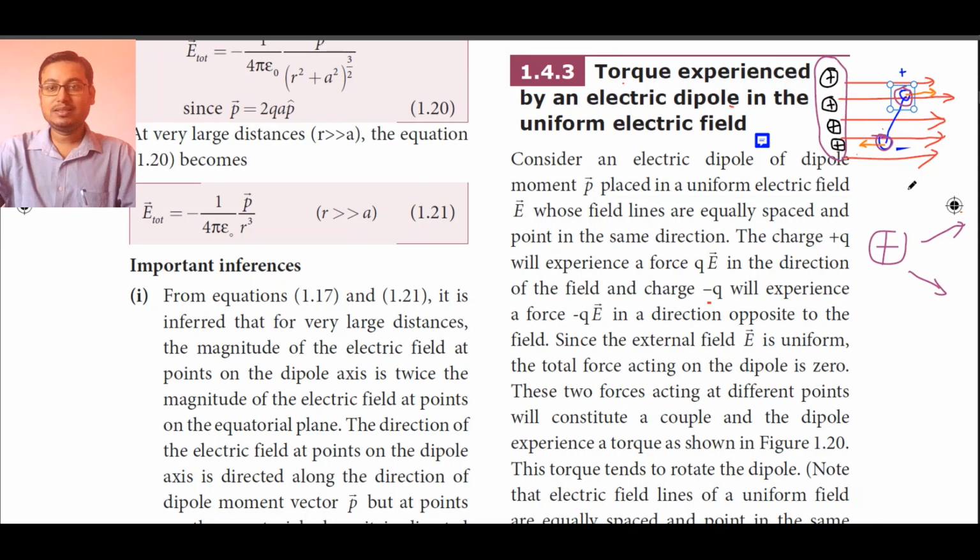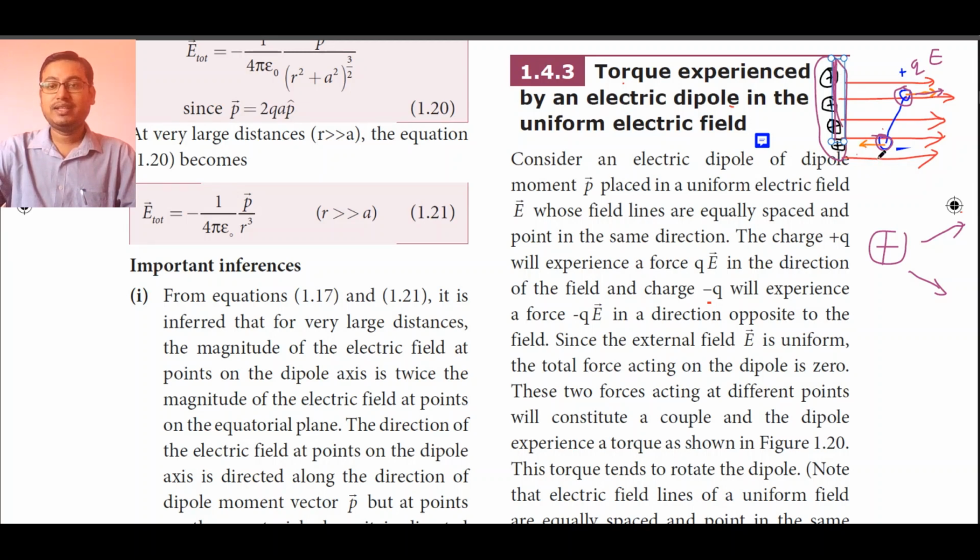So you can visualize that these positive charges will repel this positive charge in the right hand side direction, meaning in the direction of the electric field, and the force acting on this positive charge is given by Q into E. Here you can see this is a negative charge, and these are the uniform positive charges spaced equally from each other.